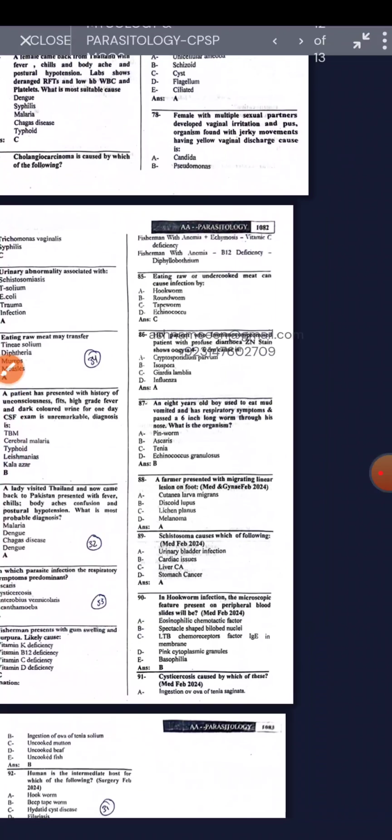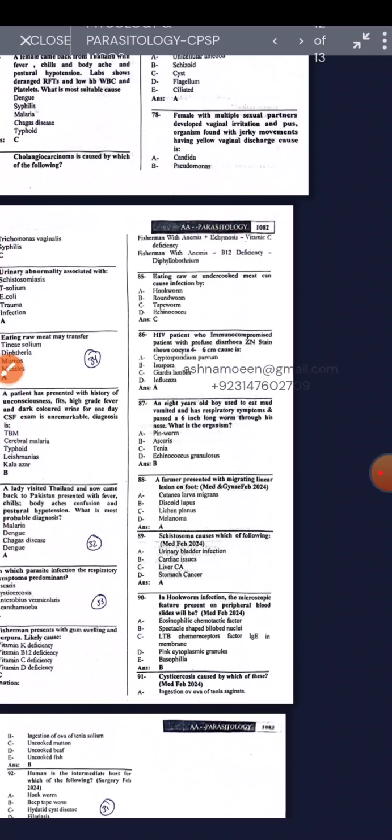Eating raw or undercooked meat causing the infection is the tapeworm. An HIV patient who is immunocompromised with profuse diarrhea, Z stain shows oocysts of 6 micrometers. The cause is Cryptosporidium. An 8-year-old boy used to eat mud, has vomiting and respiratory symptoms, and a 6-inch long worm, Ascaris. After that, linear tracks on the foot is cutaneous larva migrans.